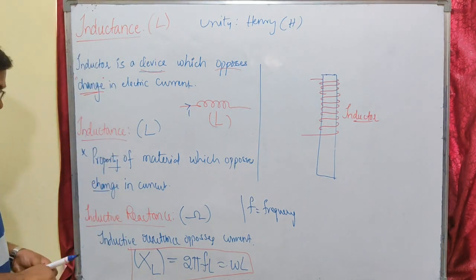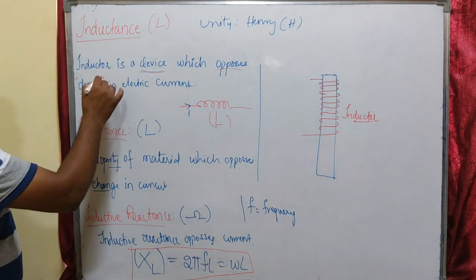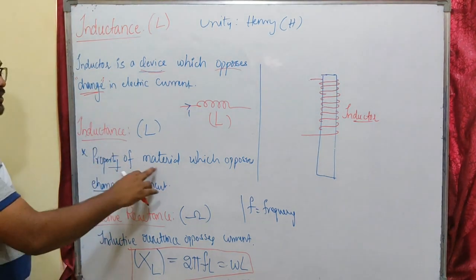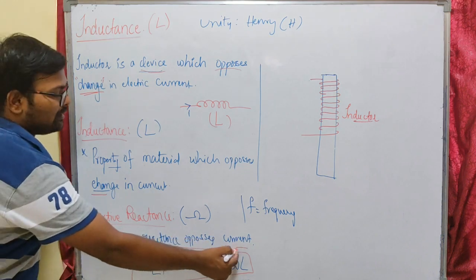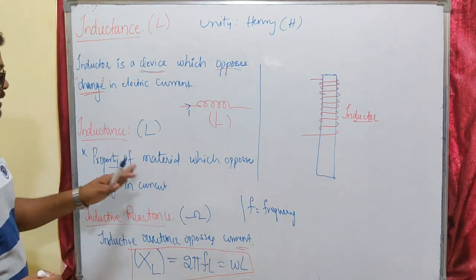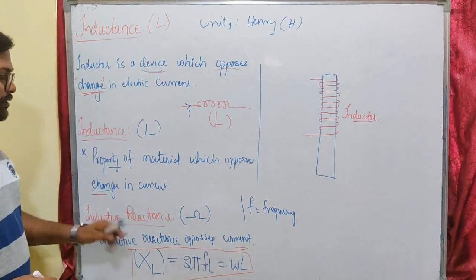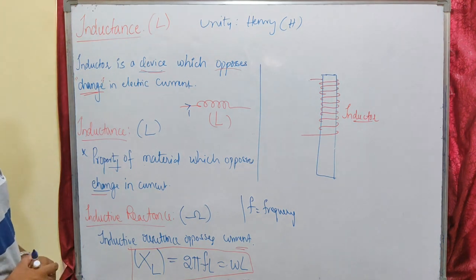Let us see from the first. Inductor is a device which opposes change in current. Inductance is the property of the material which opposes change in current, and inductive reactance opposes the current. Inductor and inductance oppose change in current, but inductive reactance will oppose current. So this is about the inductor.